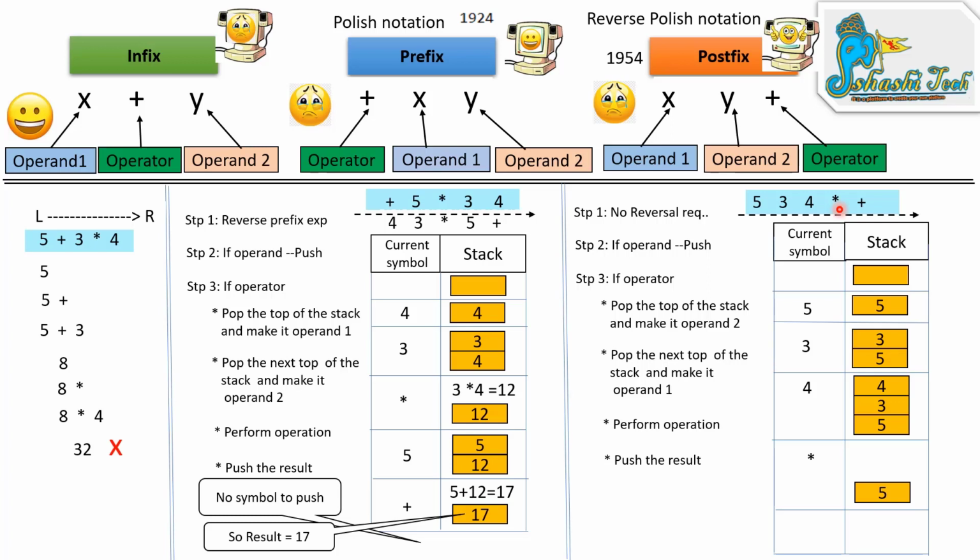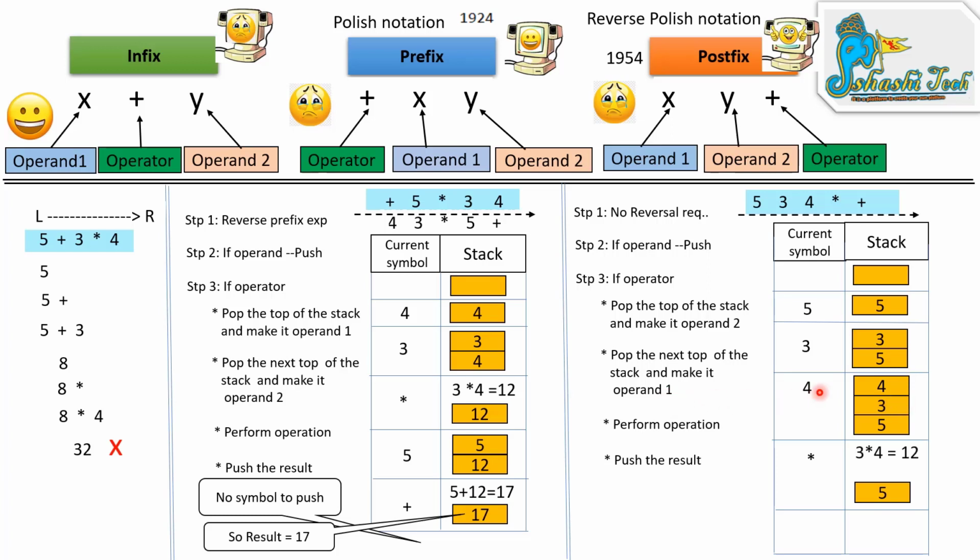Here the top of the stack is 4, and make it operand 2. Then pop the next top of the stack and make it operand 1. After popping the 4, the remaining top is 3. We make it operand 1.